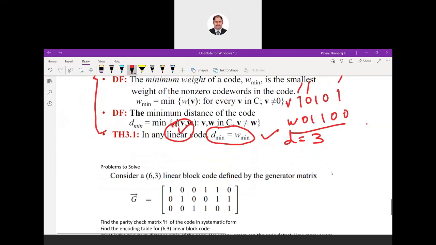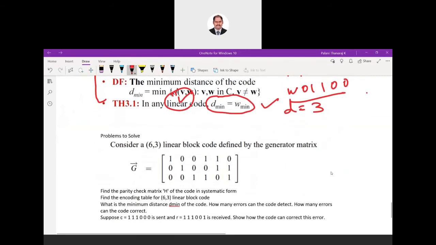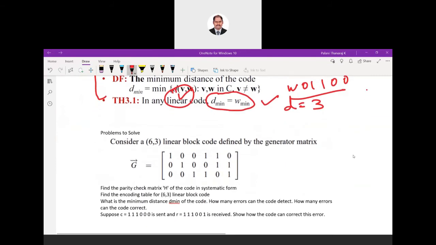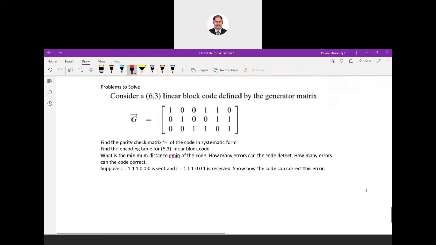Okay, any doubt as of now? We can solve this problem. Before that, this is the linear block code, and all the important concepts are covered here. Till this point, do you have any doubt? If not, we can go on with the discussion of this problem. Shall we discuss the problem?